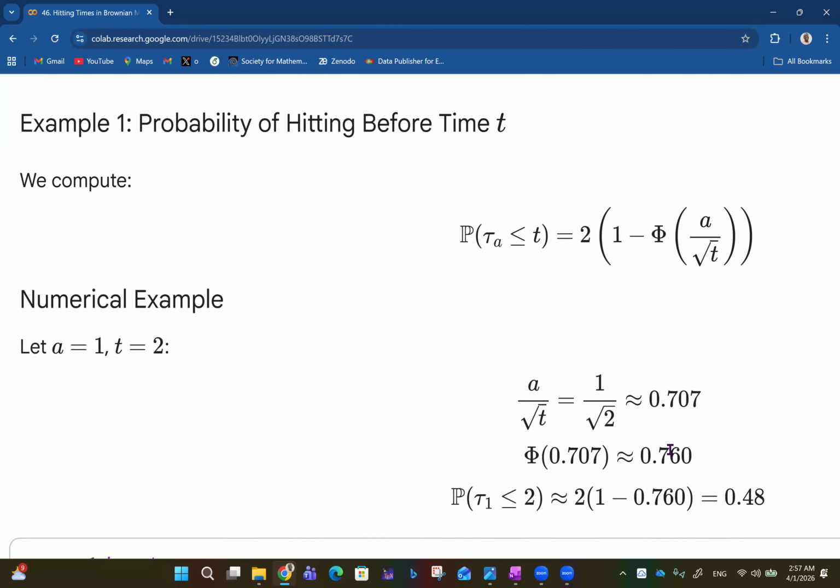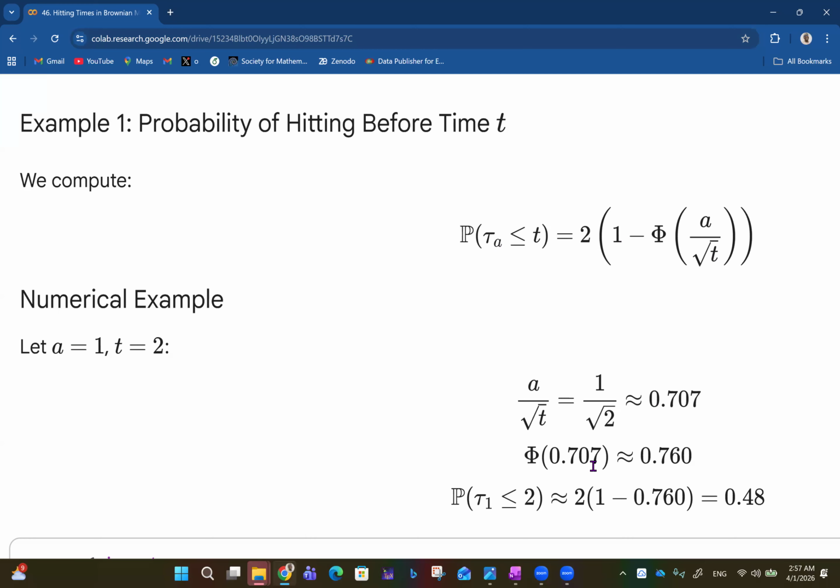Talking about example 1 now: probability of hitting before time t. So what's the probability that you're going to hit before time t? We compute the probability that the Brownian motion is going to hit level a before time t as 2 times (1 minus Phi of a over square root of t). For the numerical example, let's say level a is 1 and t is 2. So a over root t is 1 over root 2, which is approximately 0.707.